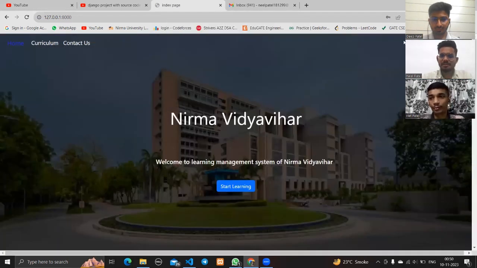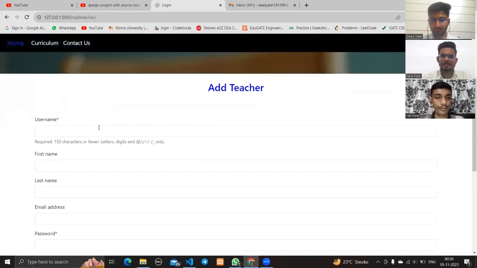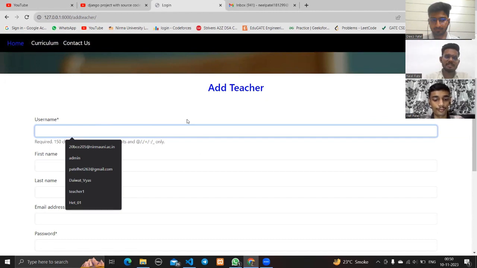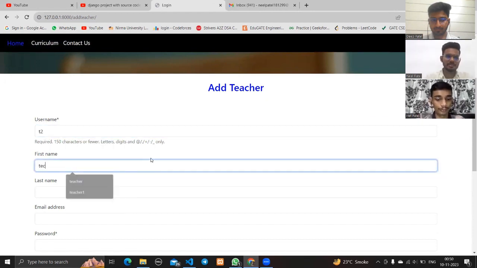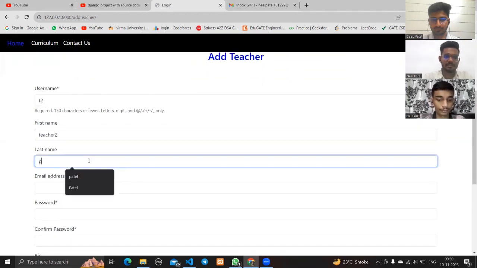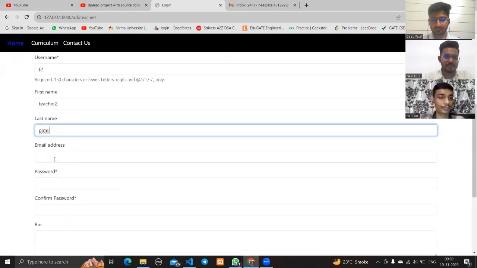We can see the option on the top, admin. Now click on admin. We can see the page Add Teacher. From this page, we can easily add the teacher and register the teacher in our database. So we give the username to the teacher as T2. First name is Teacher 2. Okay. Last name Patel.